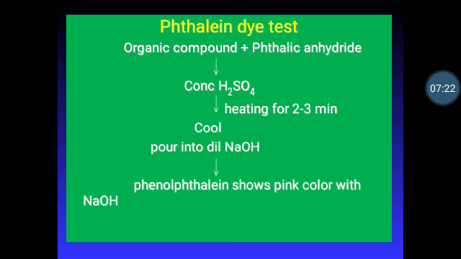Phthalein dye test. In that, take the organic compound in a test tube, add a small quantity of phthalic anhydride to it, then add a drop of concentrated sulfuric acid to the mixture, then heat the solution for 2 to 3 minutes. Then cool the mixture and pour into a beaker containing dilute sodium hydroxide solution. On heating, phenol reacts with phthalic anhydride in the presence of concentrated sulfuric acid to produce phenolphthalein, which is colorless. Phenolphthalein gives a pink color with sodium hydroxide solution, and it indicates the presence of phenol.